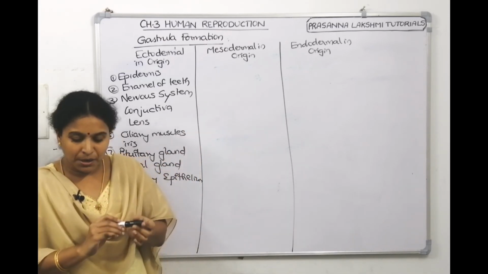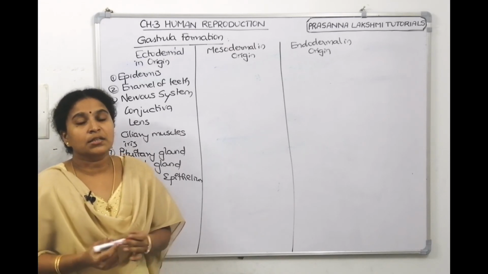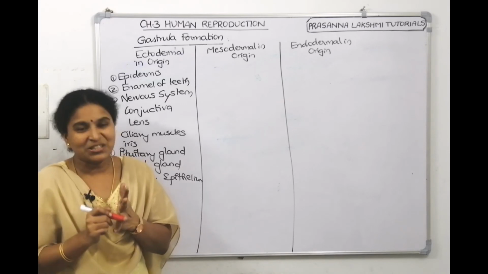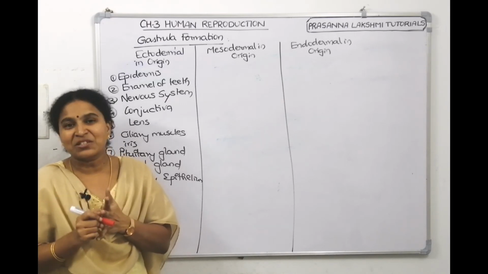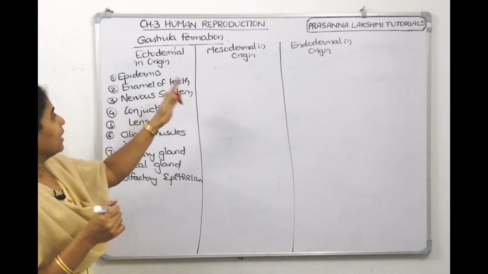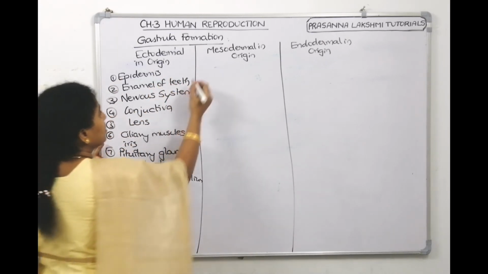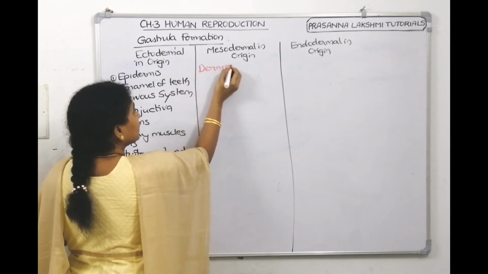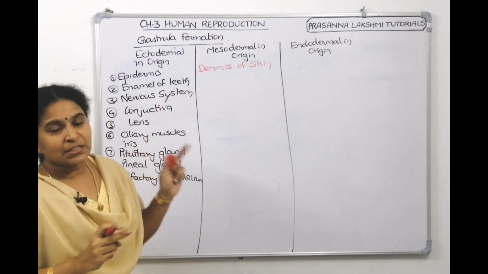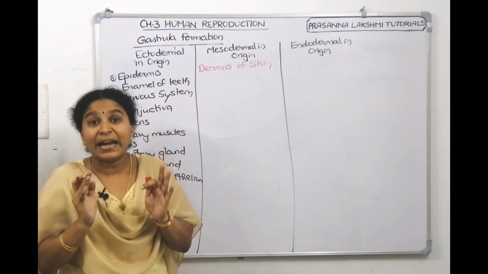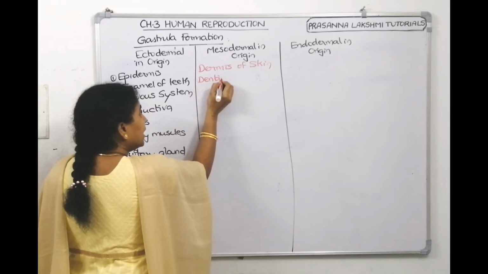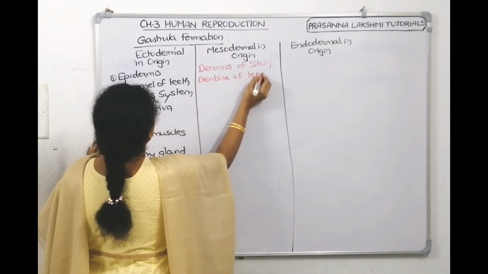Coming to mesodermal origin. For mesodermal origin, you can tell muscular system is mesodermal in origin. Reproductive system is mesodermal origin. Excretory system is mesodermal in origin, right? So let us write down. If epidermis is ectodermal, dermis is mesodermal. The dermis of the skin. If enamel of the teeth is ectodermal, behind the enamel is dentine. Dentine is mesodermal. Dentine of teeth is mesodermal.